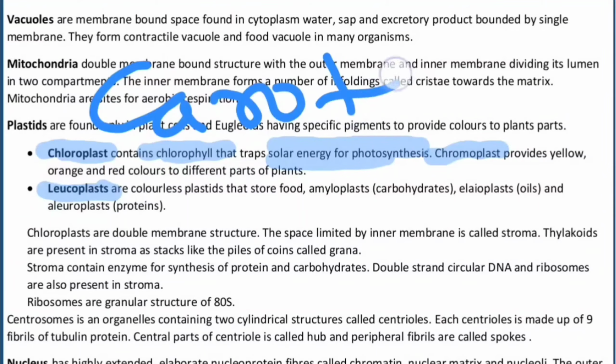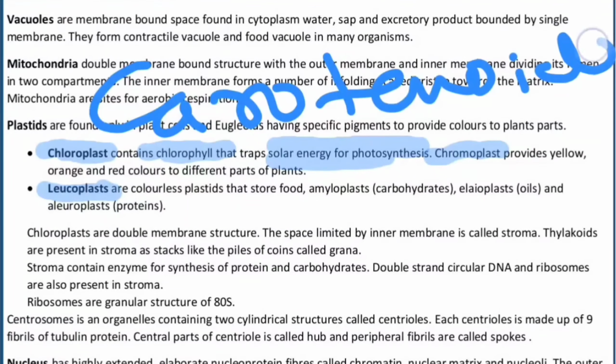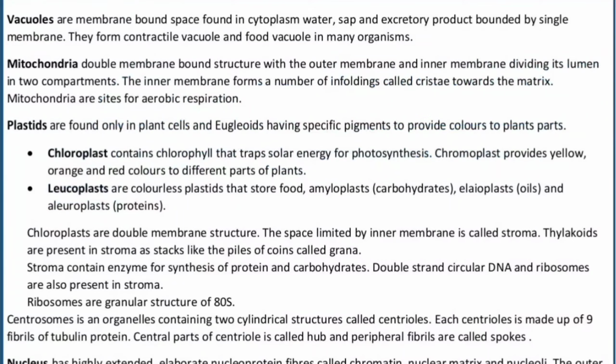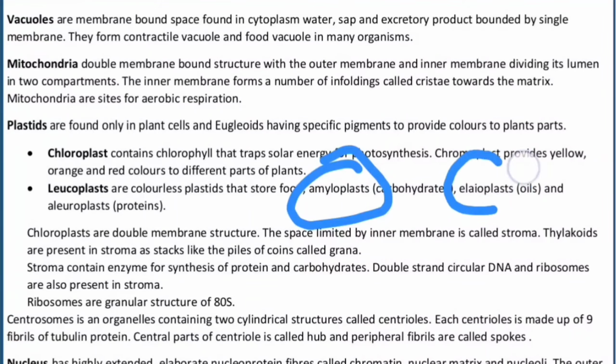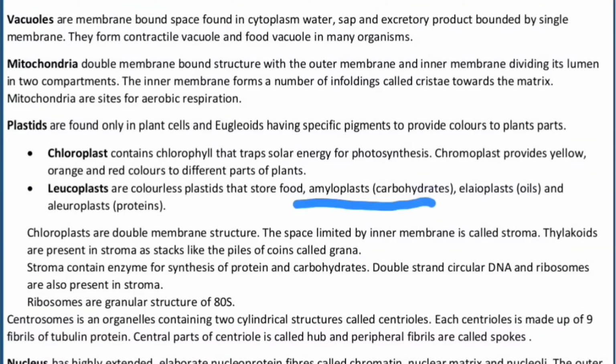They are called as carotenoids. They are again divided into carotenes, which are orange colored pigments, whereas the xanthophylls are the yellow colored pigments. The leucoplast is again further divided. They are colorless plastids first of all. They are again divided into amyloplast, elaioplast, aleuroplast. The amyloplast is responsible for the storage of carbohydrate, whereas elaioplast stores oil or lipid, and the aleuroplast stores